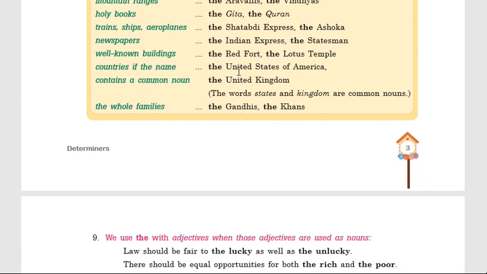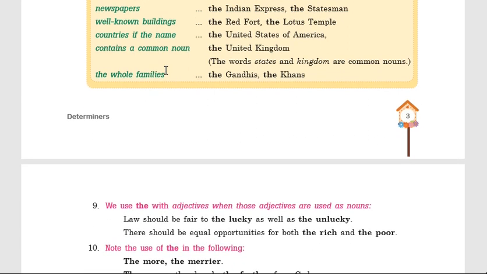Thereafter, we should use the before the names of countries if the name contains a common noun.